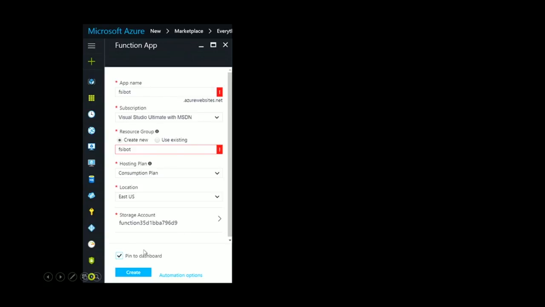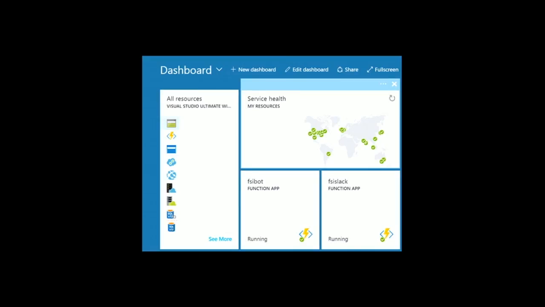The other advice I would give is that here you have a little checkbox, pinned to dashboard. Pin it up, because that's going to make your life much easier in finding your function app once you're in the portal afterwards. So if I do this, I'm going to wait a bit, it takes 2 minutes, 3 minutes, and in the portal now, I will have something which looks like this, all my stuff, and here I will have a function app which will be running. That takes typically like 3 minutes to spin up.